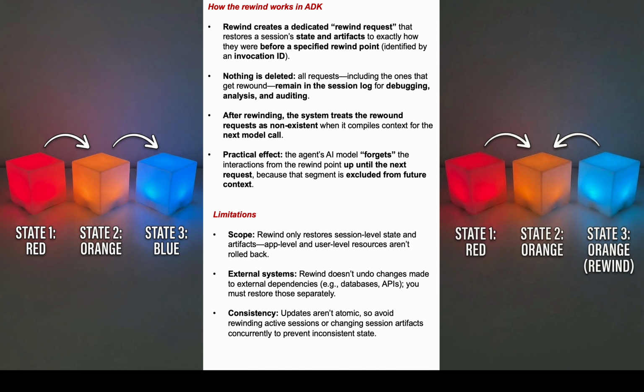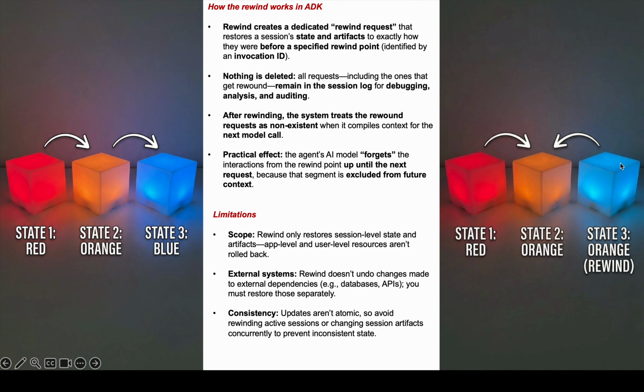To demonstrate a feature of Google ADK, Agent Development Kit, which is about rewinding a session state. So as part of the agent flow, if a session state attribute is color, and it is changed from red to orange to blue, ADK provides a way to rewind that state.